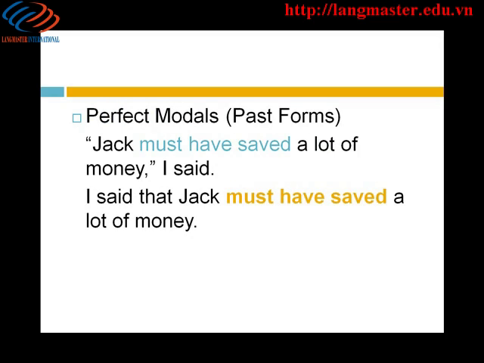In reported speech, we do not change perfect modals, meaning modal verbs in their past forms. Example: quoted speech. Jack must have saved a lot of money, I said. Reported speech. I said that Jack must have saved a lot of money. The form stays the same.